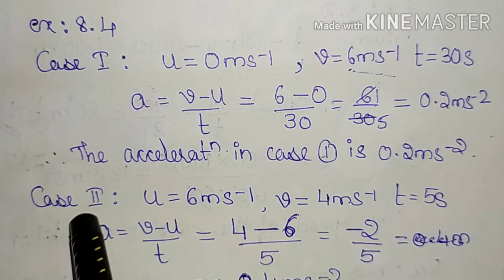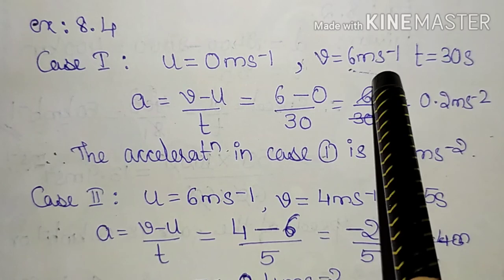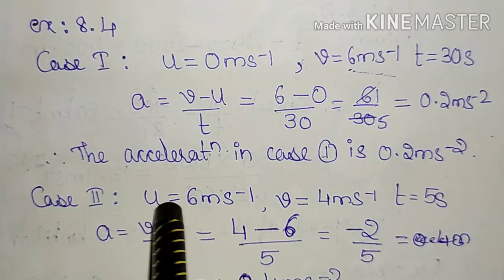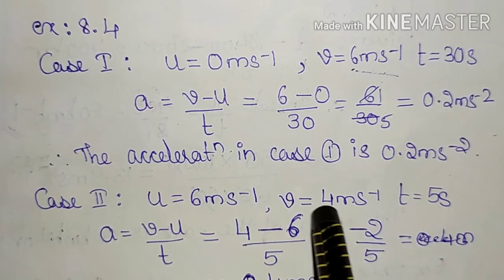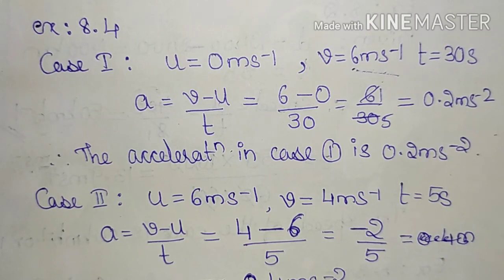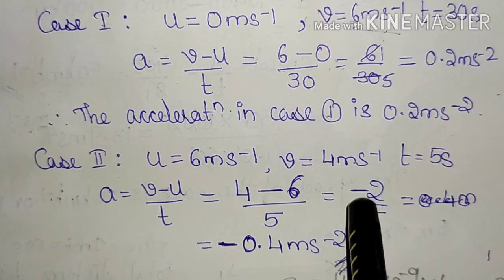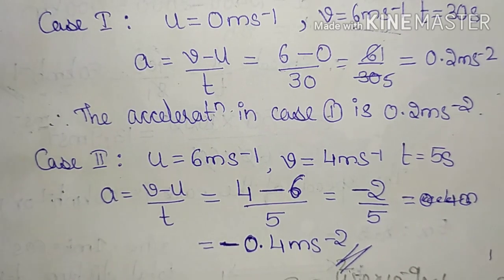So in case 2, now he applied brakes. The final velocity here was 6 meter per second, which will become our initial velocity. After applying brakes, the velocity came down to 4 meter per second, and the time it took for that to happen is 5 seconds. On simplification, we get acceleration equal to minus 0.4 meter per second square.